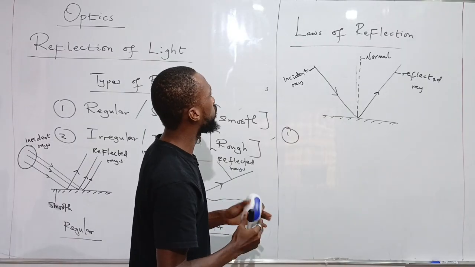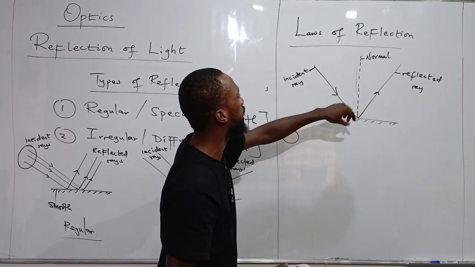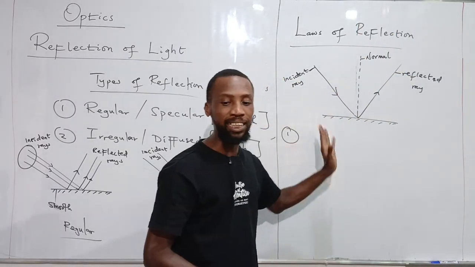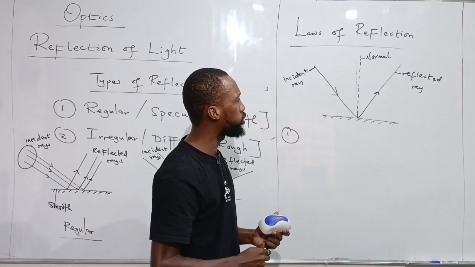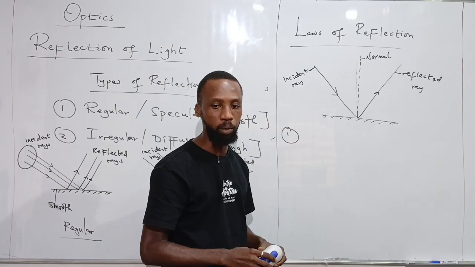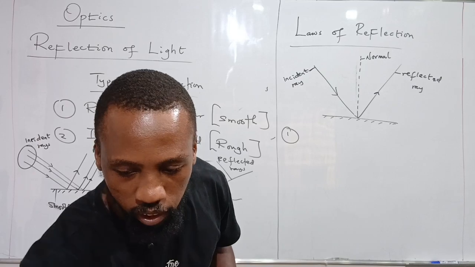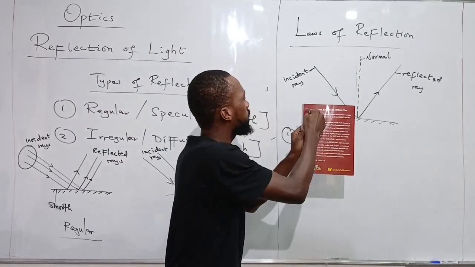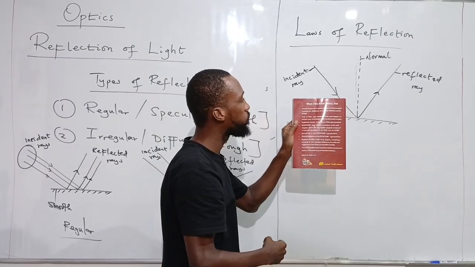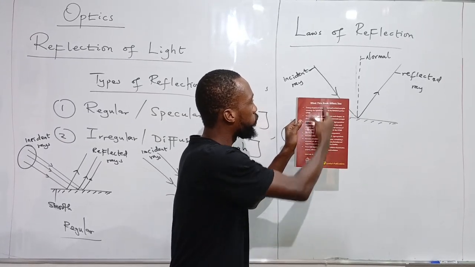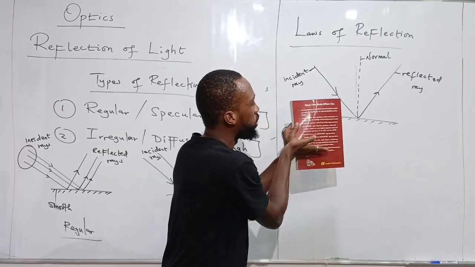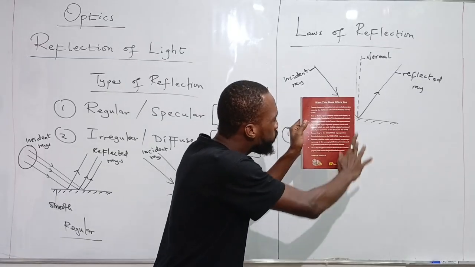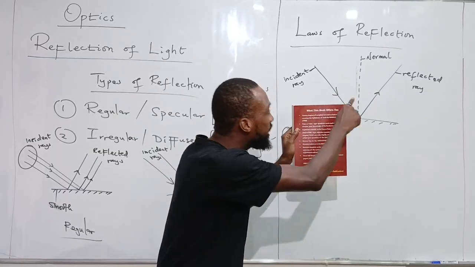The first law of reflection is telling us that the incident ray, the reflected ray, and the normal at the point of incidence must all lie in the same plane. Now, most students don't usually understand this concept of lying in the same plane. Let me explain that plane that we are talking about. If I have the incident ray coming from the source like so, we have the normal drawn perpendicular to the reflecting surface like so. We are saying that the reflected ray must also be within this XY plane, within this dimension.